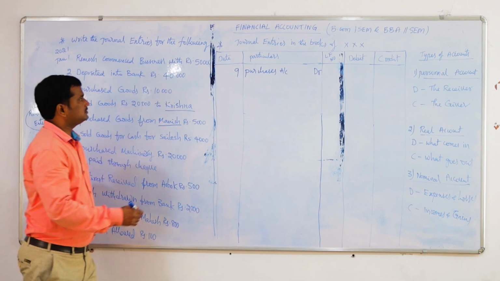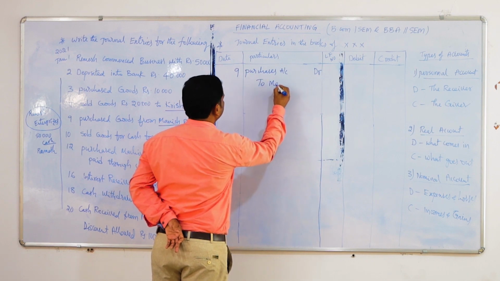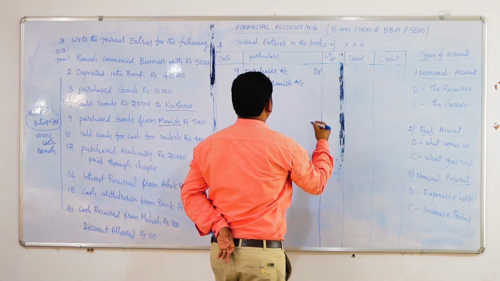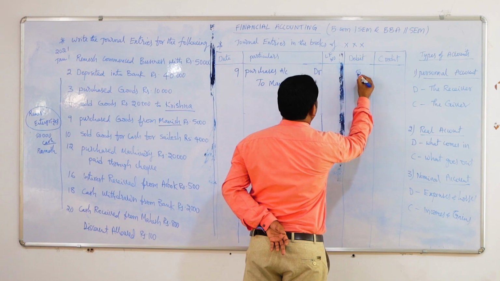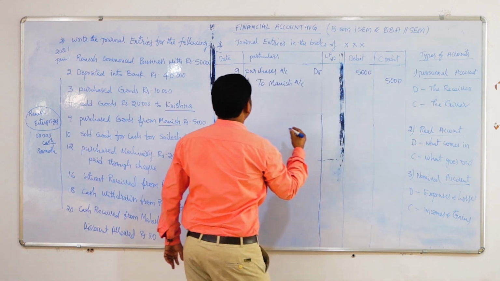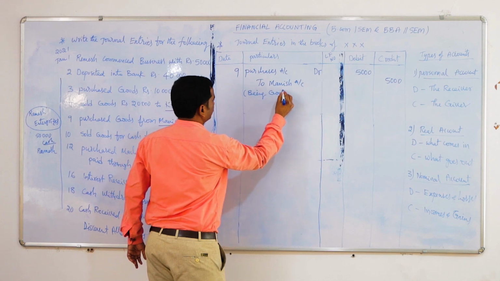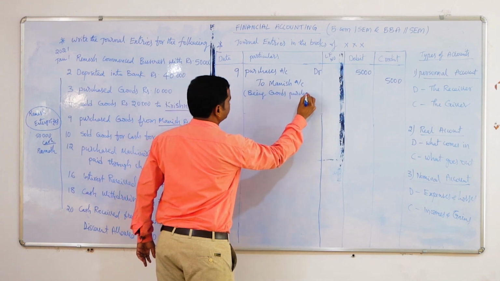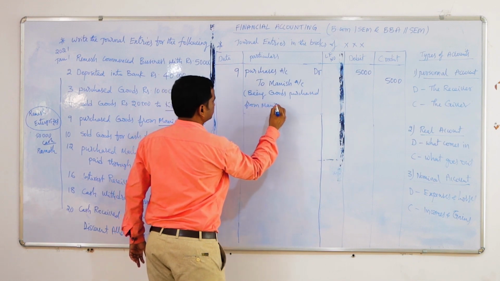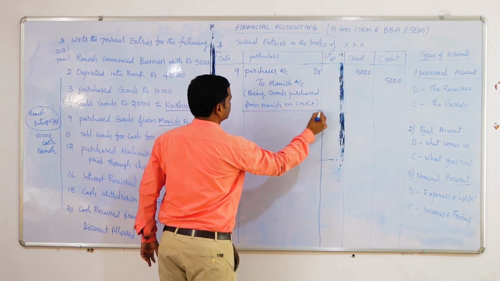So when the name is given, in the credit aspect we should mention the name of the person, Manish account. So the amount will be 5,000. So we should write the narration. Being goods purchased from Manish on credit.